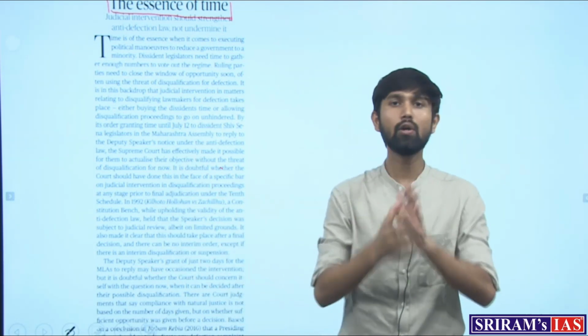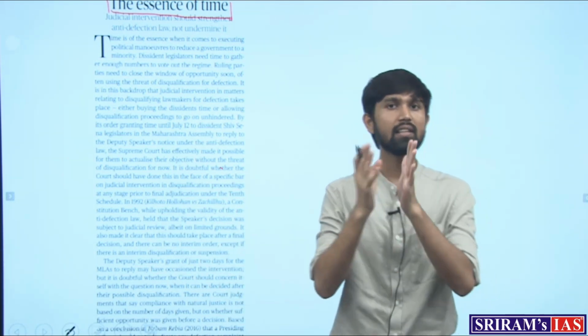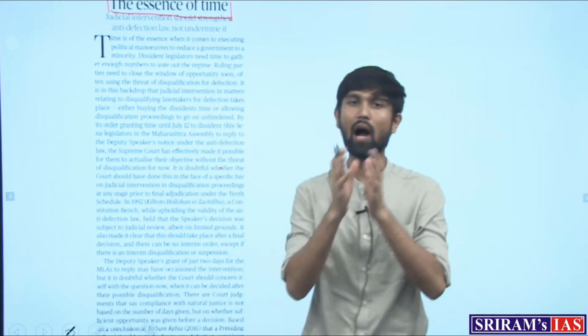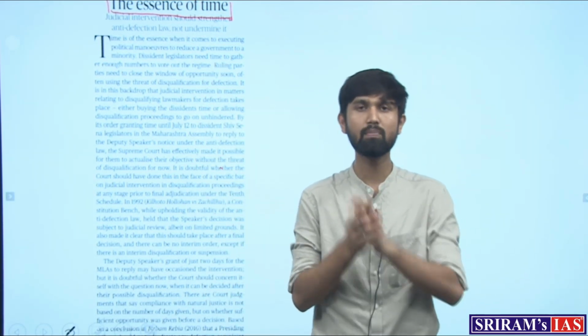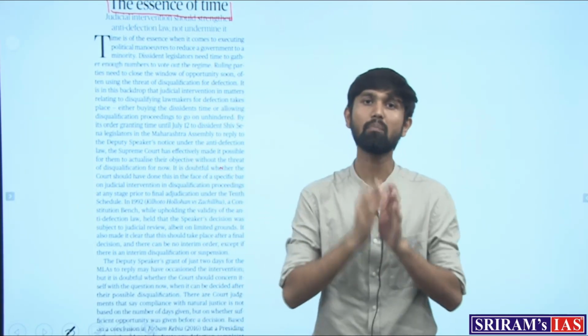Now, as we were looking at the crisis, where we saw that these rebel MLAs were now housed in Guwahati, and the CM had called them for a meeting and they did not attend the meeting, which created a ground for the ruling party to disqualify them. Now, what happened? How do they initiate the disqualification proceeding? The speaker has to send a notice to these rebel MLAs. So, in this case, the speaker being absent from the house, this power was given to the deputy speaker, who becomes the presiding officer in this case.